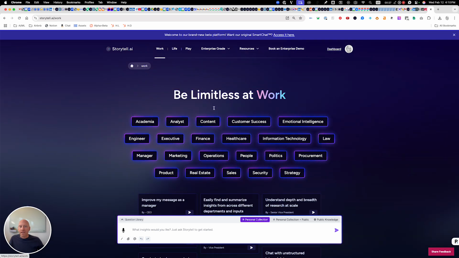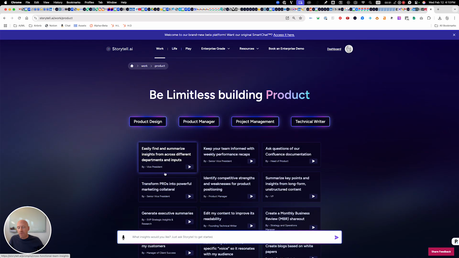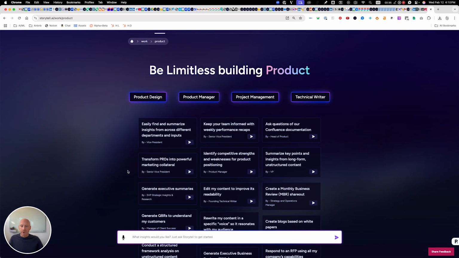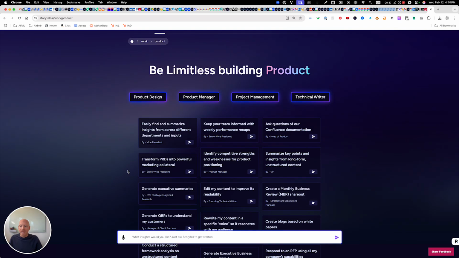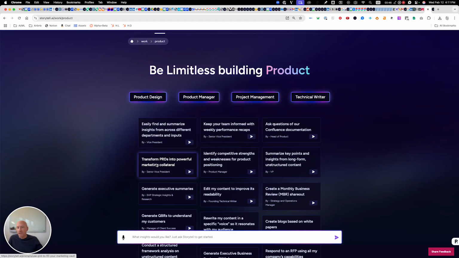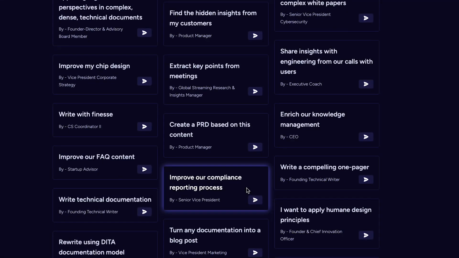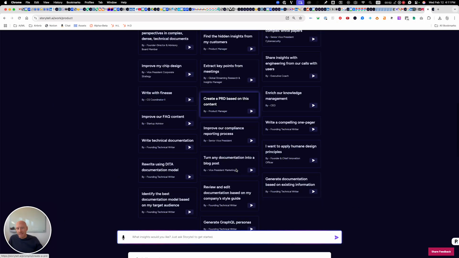So we have a lot of use cases for product managers that are using Storytell. Storytell is an enterprise grade platform to allow you to load a lot of unstructured data in and then make sense of it. So for example, being able to create PRDs, but turning PRDs into other things like marketing collateral, improving compliance reporting processes, and so much more. Each of these examples is driven by an actual user.